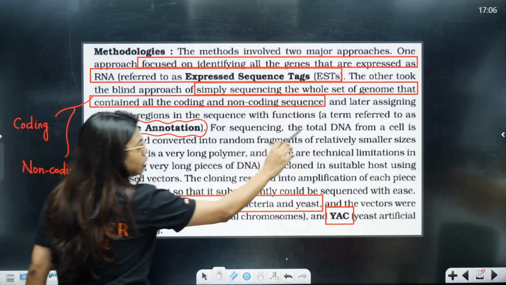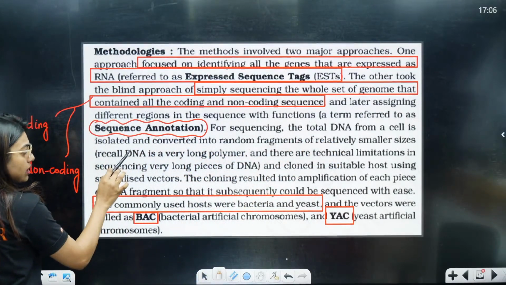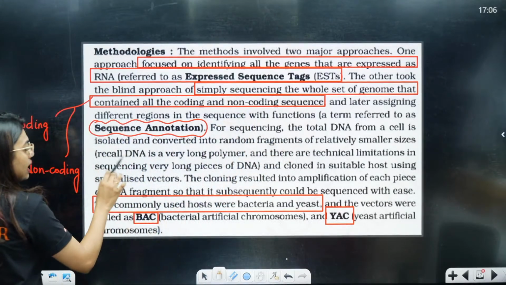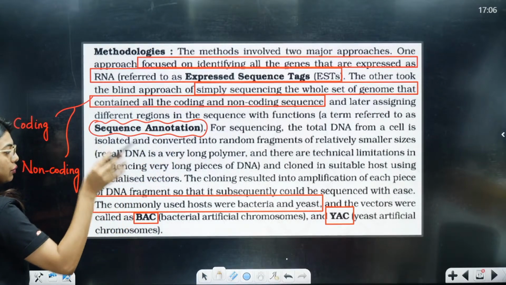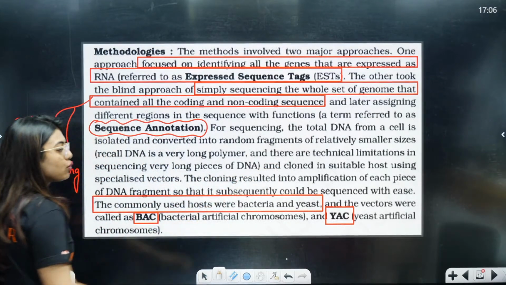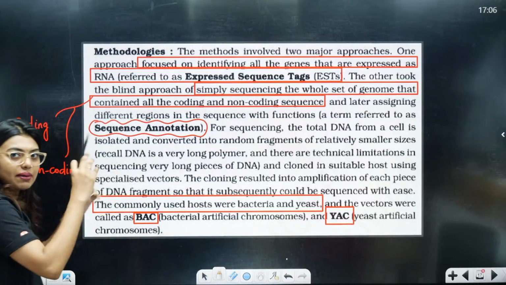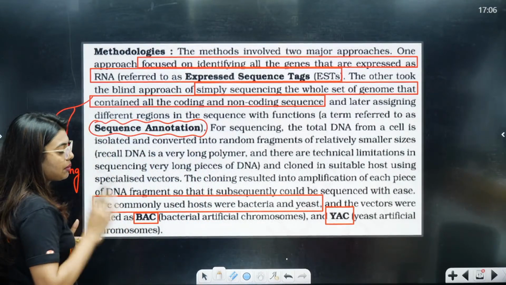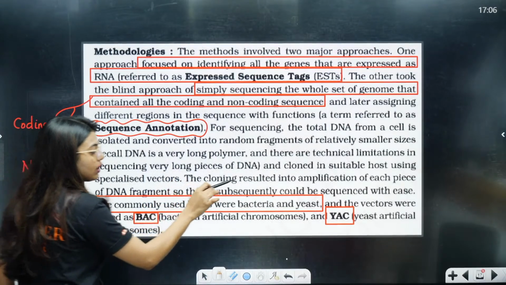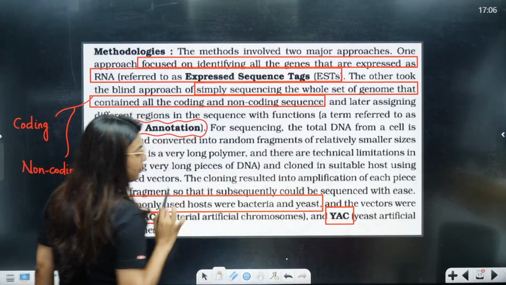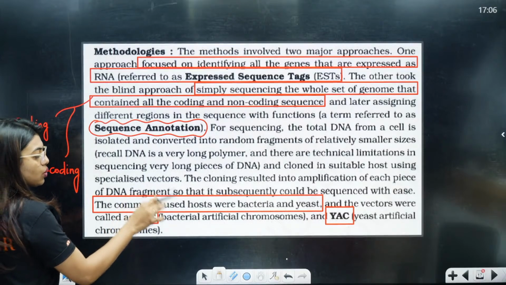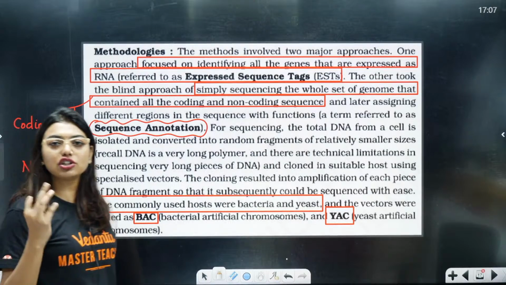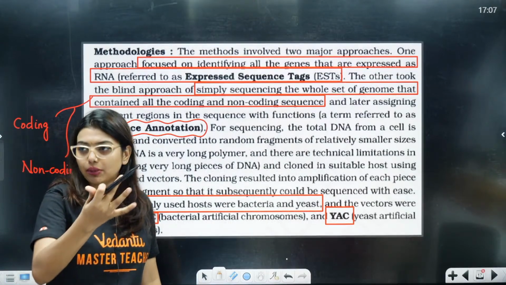For sequencing, the total DNA from a cell is isolated, converted into random fragments of relatively smaller size. Recall, DNA is a very long polymer and you cut it, and it is cloned into a suitable host using a specialized vector. So remember, I drew a vector so that with the help of a vector we will be able to enter into the host. Now the cloning resulted in amplification of each piece of DNA fragment so that it subsequently could be sequenced with ease. So we will always make millions of copies, so it is easy for us to sequence it, right?